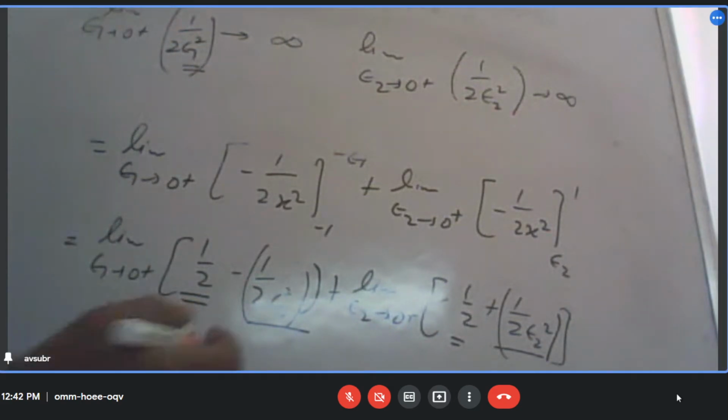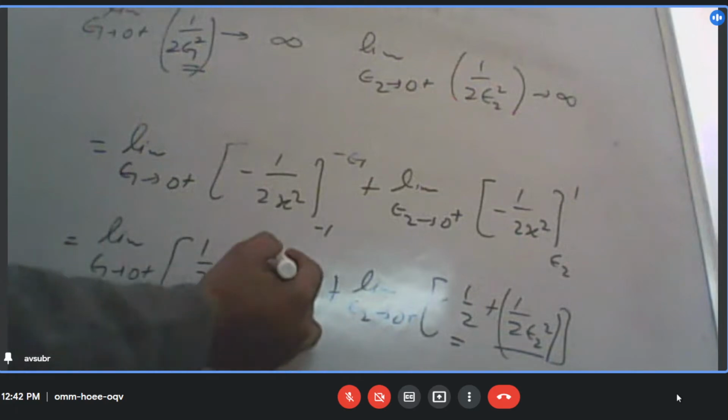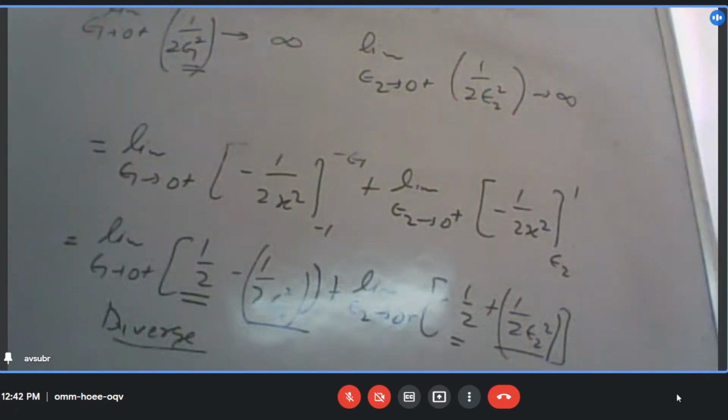This will converge when epsilon 1, epsilon 2 comes in the numerator, right? Is it or not? Yes, sir. That is what you want to say. But anyway, in this case, it will diverge. ठीक है यहाँ तक तो? Yes, sir.